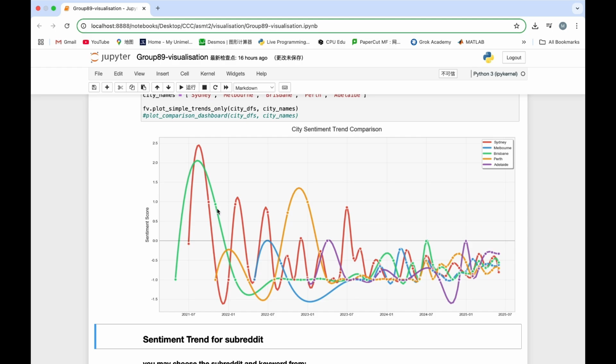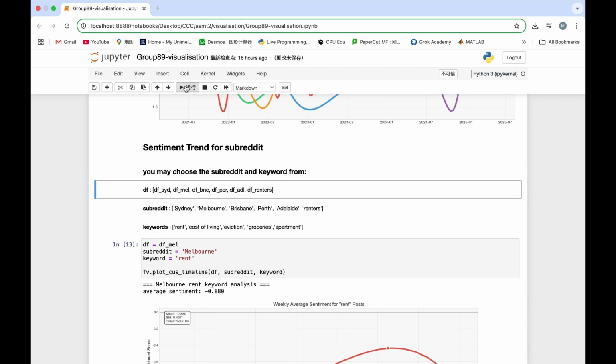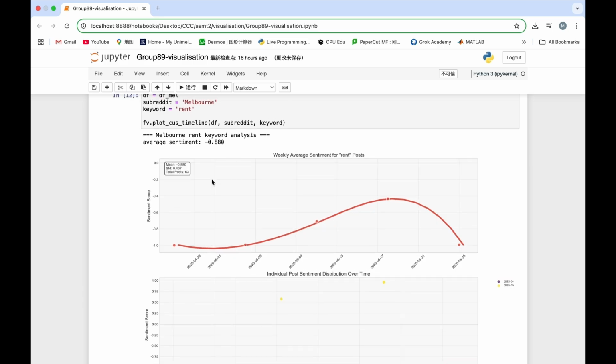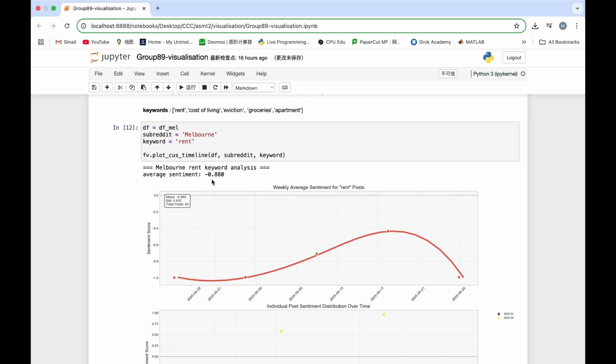Then, in this chart, we compare the trends of sentiment change regarding cost of living issue in the 5 major cities of Australia along the timeline. But we can see it's a bit messy here. So this set of pictures allows you to freely choose the subreddit you want to study and see whether its mood changes at different time periods.